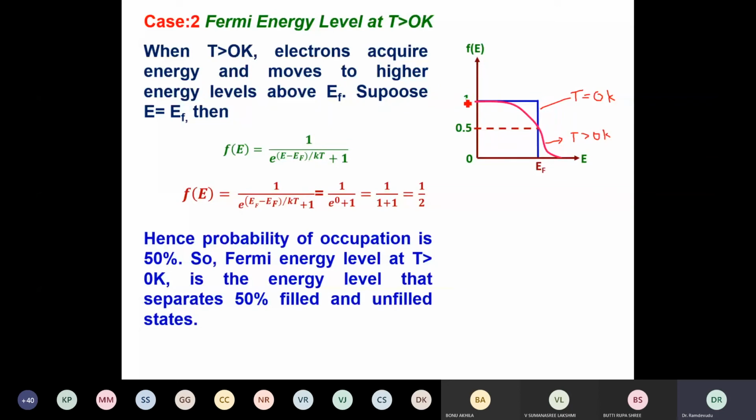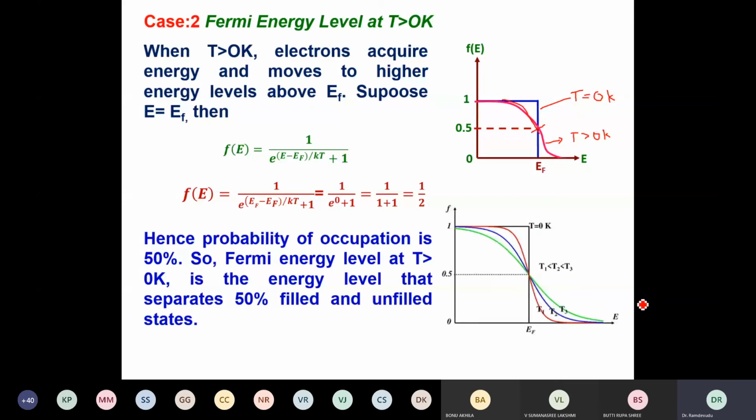Initially all of them are filled, but as the temperature is increased, it falls down, and the 50% level is now the Fermi energy level. As the temperature changes, the Fermi level also changes, so the Fermi energy level is temperature dependent. The lower temperature gives this value, and the higher temperature T3 gives this value. This is the variation of Fermi energy level EF with temperature.